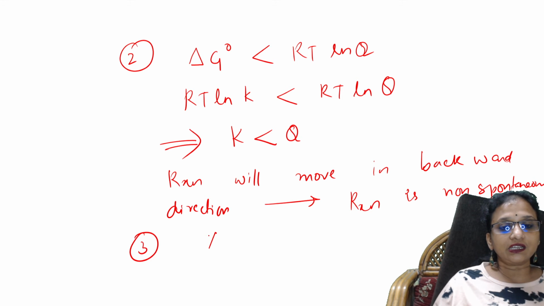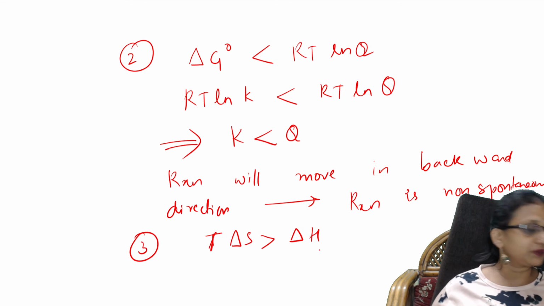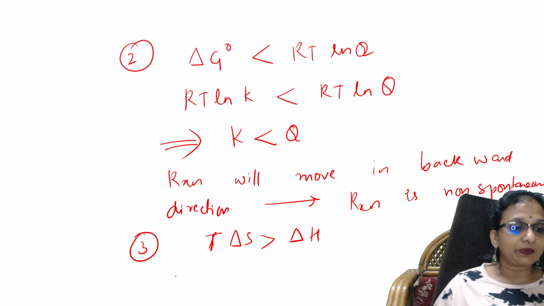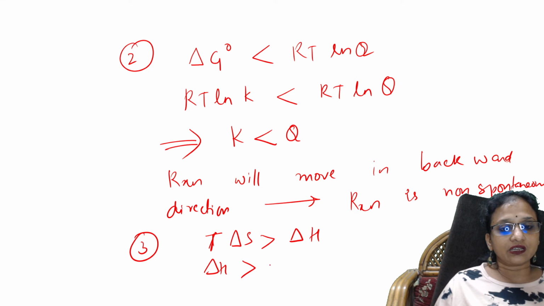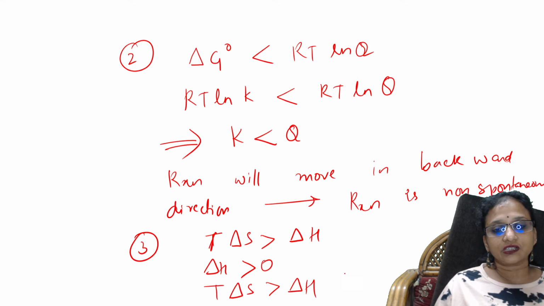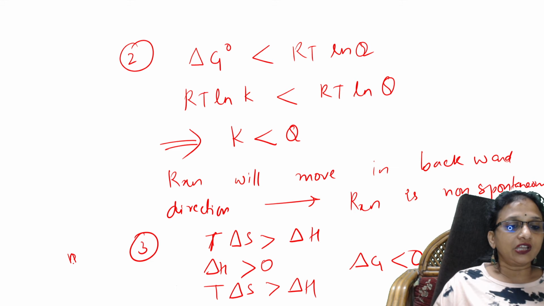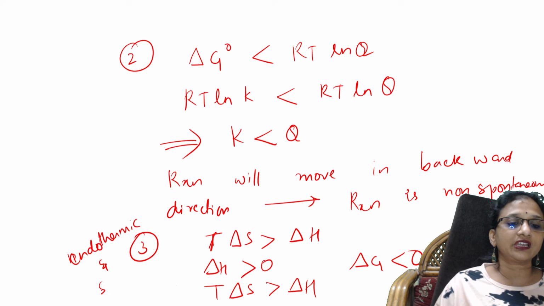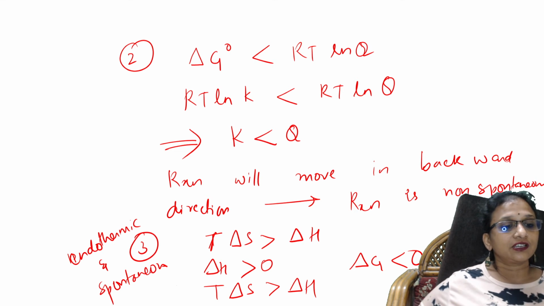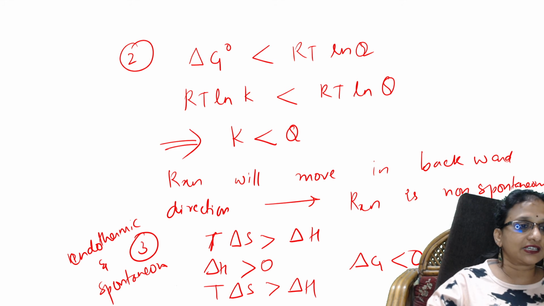Third concept. T delta S is greater than delta H. Remember, then what will happen? Delta H will be greater than 0. T delta S is greater than delta H, then delta G is less than 0. Then what will happen, students? Then the reaction will be endothermic and the reaction is spontaneous in nature. So please check this. This is one more concept.